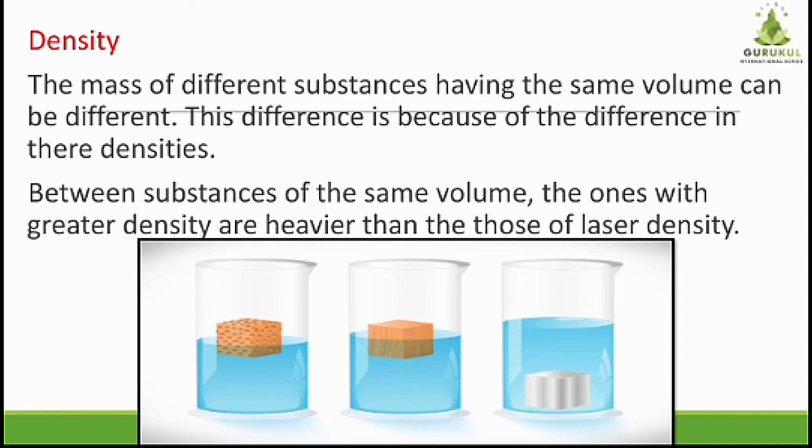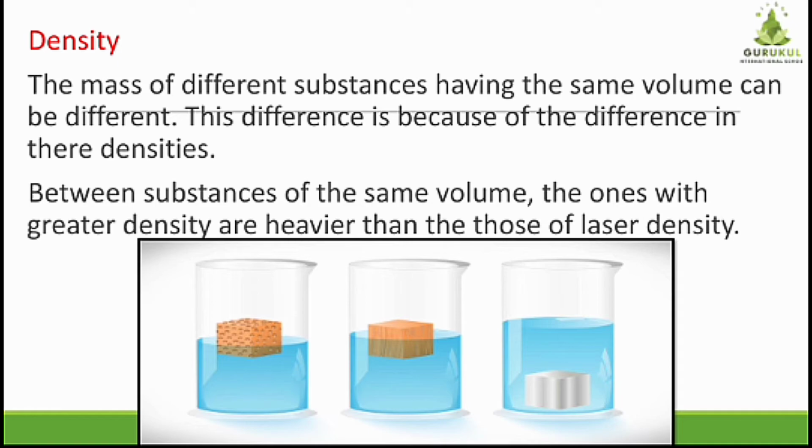So between substances of the same volume, the ones with a greater density are heavier than those of lesser density. So in this case, which substance has a greater density? Metal. And hence it is heavier than the other objects which are of similar shape and size, and the others have less mass, and hence they are floating on the water.